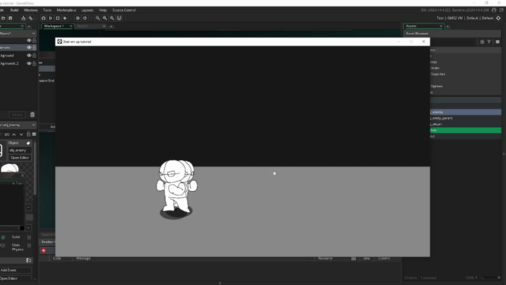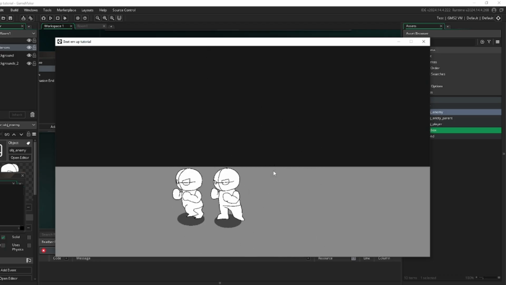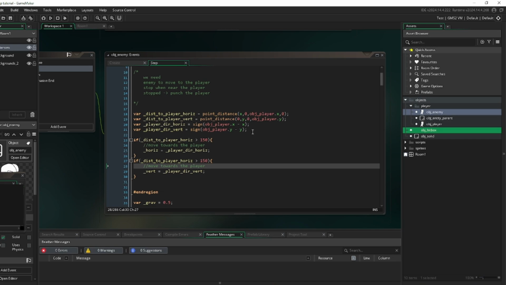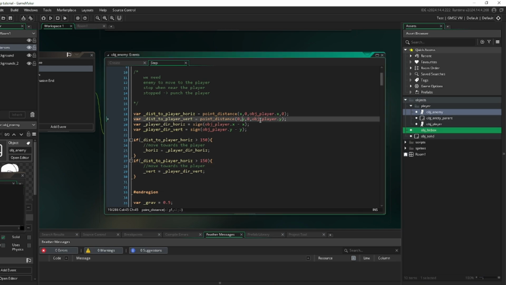Alright. As you can see, the horizontal stuff works fine. Does the vertical stuff? It doesn't seem to be noticing. Maybe we set up a variable wrong here. Okay, so let's see. Yep, that's correct. Player distance. Oh, this needs to be vert. There we go. Horiz, vert. Okay, perfect.